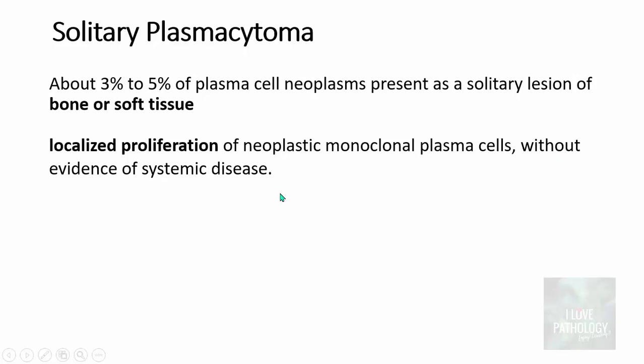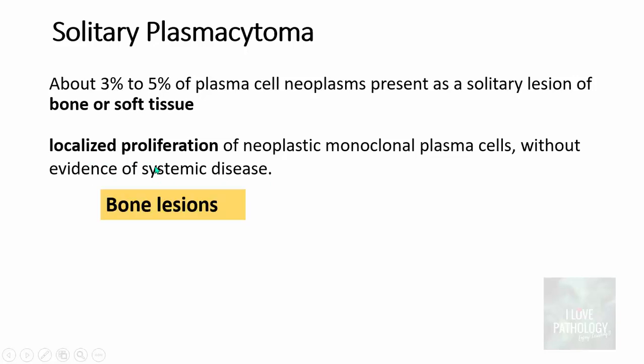Unlike multiple myeloma, where the proliferation was multifocal and destructive, right? And of course, it also had clinical manifestations in the form of CRAB criteria. We did discuss this criteria, right? Whereas in solitary plasmacytoma, it is a localized proliferation with no evidence of systemic disease.